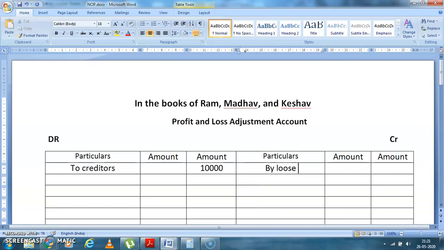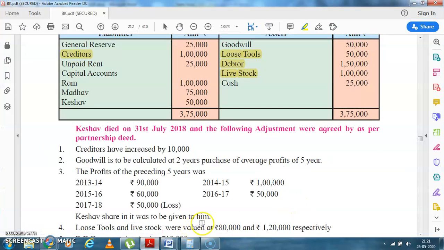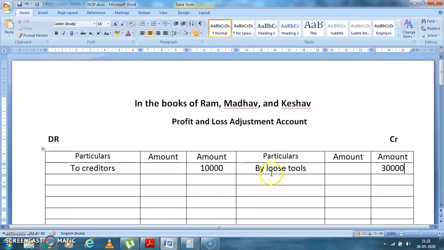So loose tools: 80,000 minus 50,000 comes to 30,000. Now, what is the next item in the adjustments? Livestock comes to 1,20,000. See, livestock here is 1 lakh. Now the new value is 1,20,000, so again there is an increase in livestock. So you'll write here by.